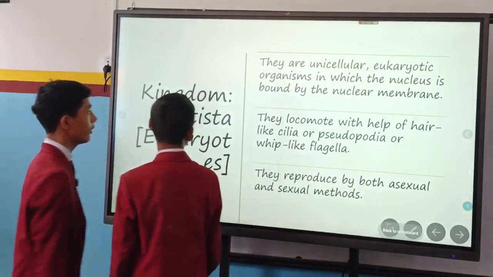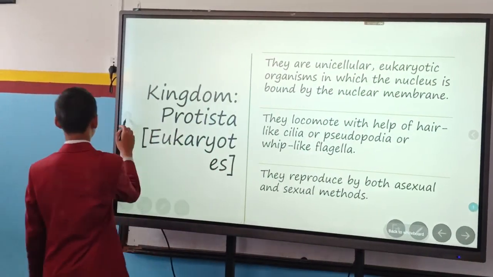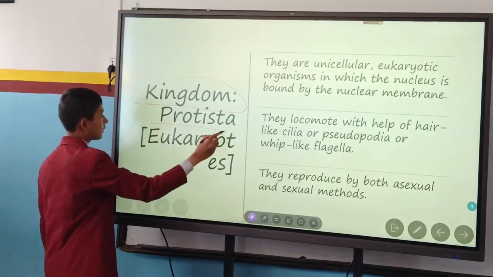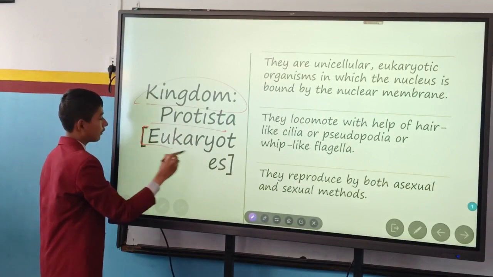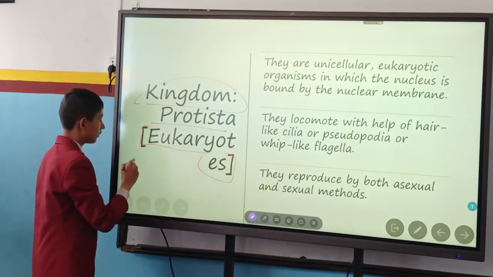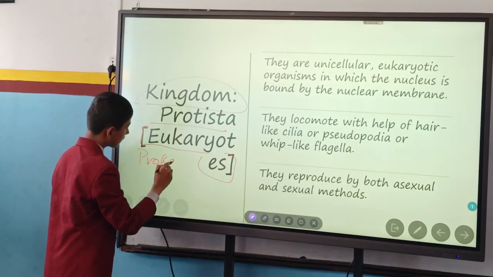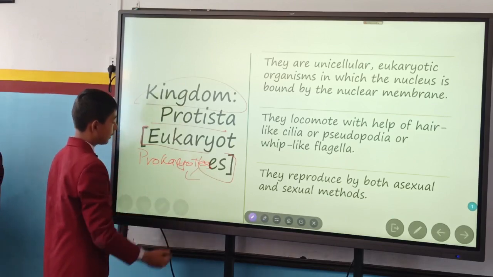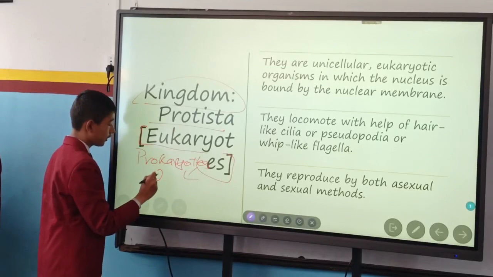Okay. So it's given here about kingdom Protista, eukaryotes. Just now we studied about eukaryotes and prokaryotes. Prokaryotes are those type of cells in which the nucleus is not well developed.